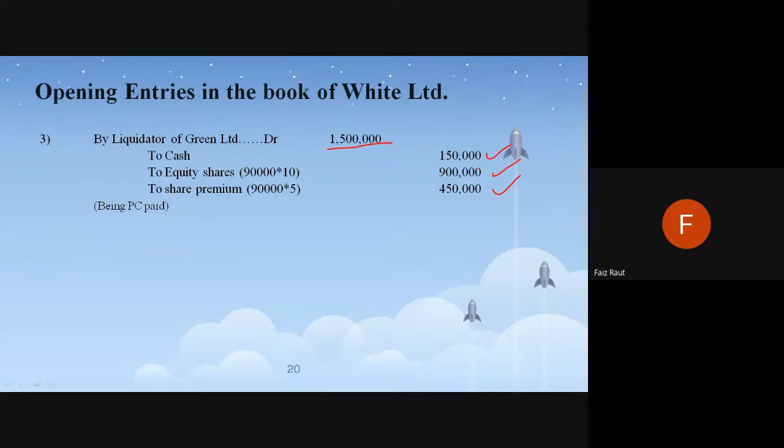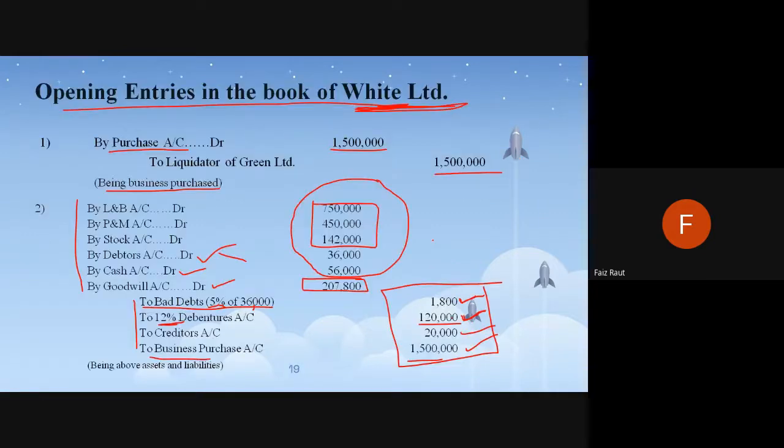Okay, then goodwill to cash. ये क्या है? From the last part, the expense which was the liquidator का जो पैसा है, after the company Green Limited is closing down, there is an expense of 5,000. ठीक है, चल दिखाई देता हूँ लास्ट में.